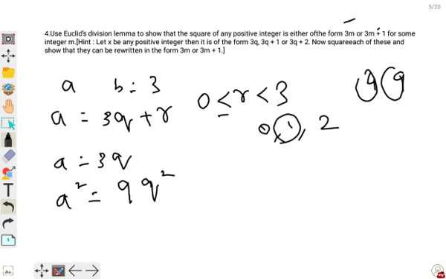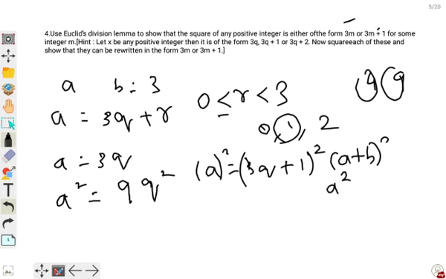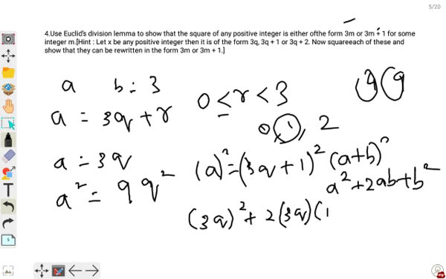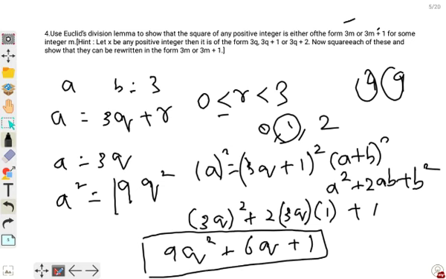When r is equal to 1, it becomes a is equal to 3q plus 1. So when you square on both sides, what is the formula of a plus b whole square? You should be using this formula. a plus b whole square is equal to a square plus 2ab plus b square. Okay, so what is a? So 3q whole square plus 2 into 3q into b plus b square. So it becomes 3 3s are 9 q square plus 6q plus 1. Okay, always take these forms and keep it aside.